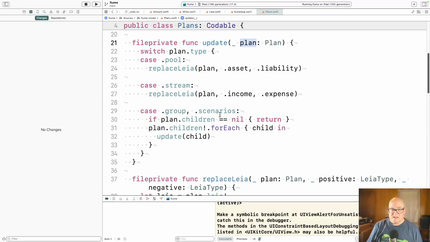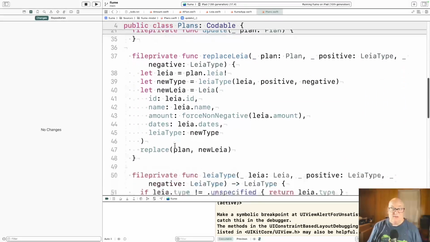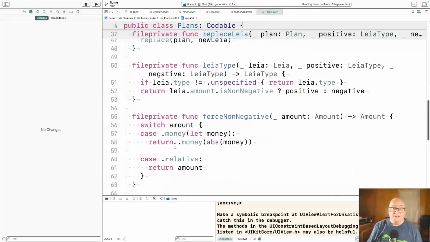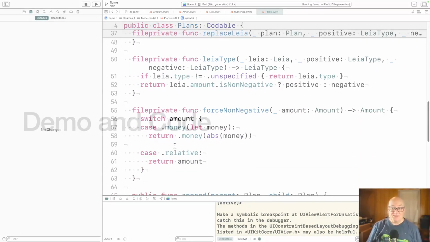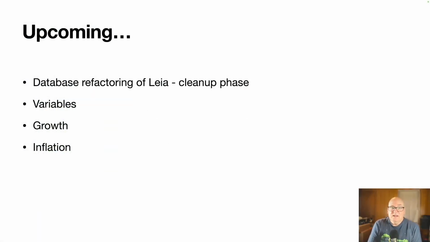Once this is deployed, I'll be able to remove most of this code. We'll probably have to do more because we have other changes we want to make to Leia next week, but that's okay. It'll keep us going. All right, so next week we'll do the cleanup first thing, assuming I have confirmed that we have our updates done. It's kind of a database refactoring sort of thing. It's not really a database, but it's kind of the same concept. You put something in, you make sure everybody's switched over to the new version, and then you change it some more. So we have that cleanup side.